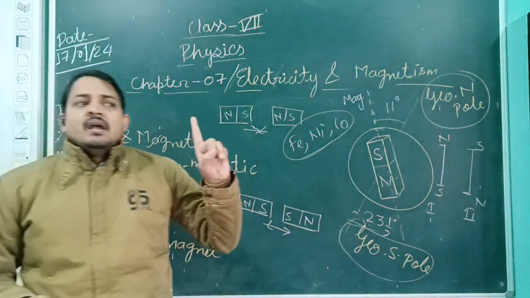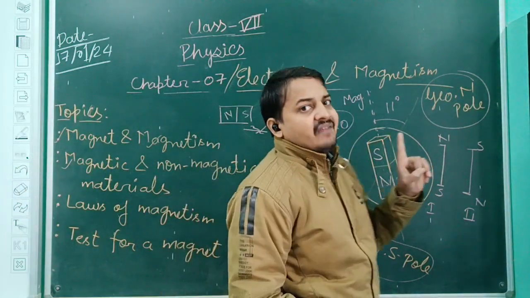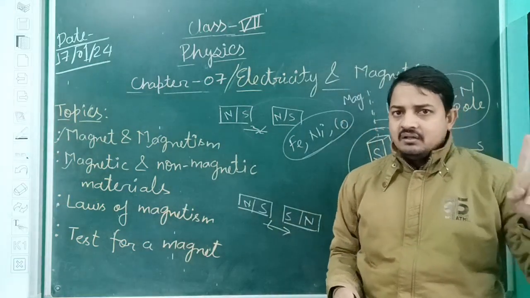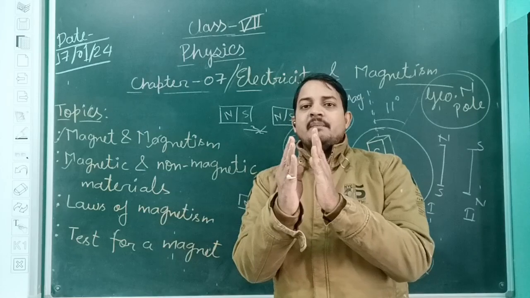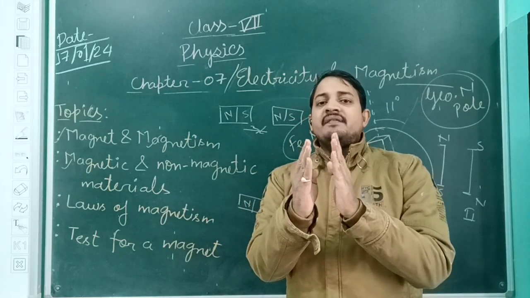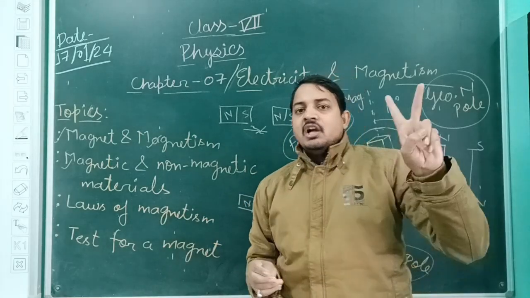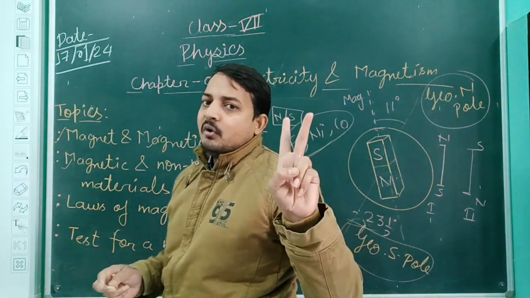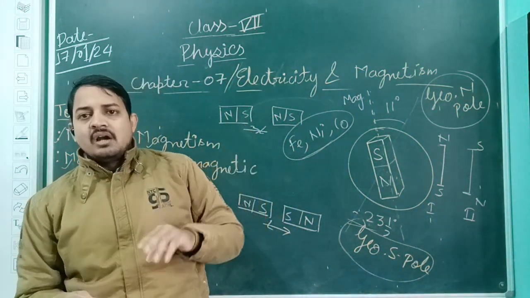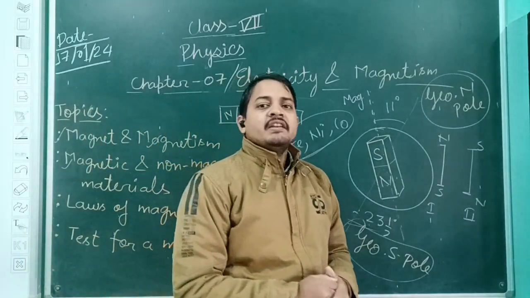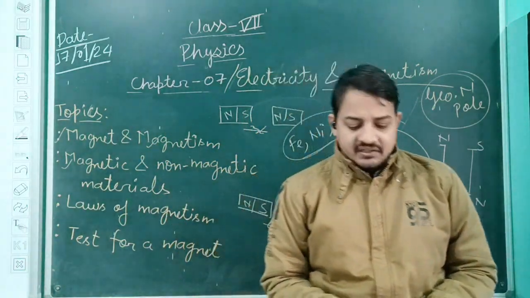The first law is that like poles have a force of repulsion, meaning north-north or south-south. If they come closer, what will happen? They both have the force of repulsion. And the second law is that unlike poles have the force of attraction, like north-south and south-north. If they come closer, what will happen? They both have the force of attraction.